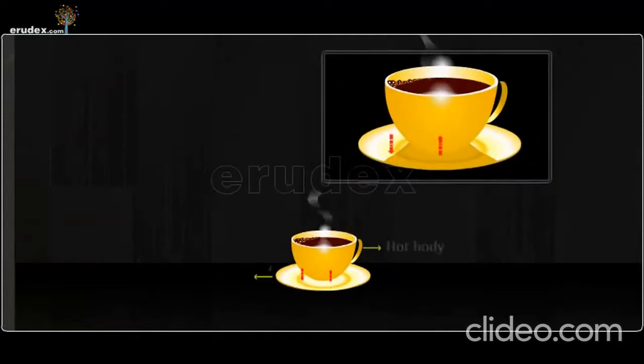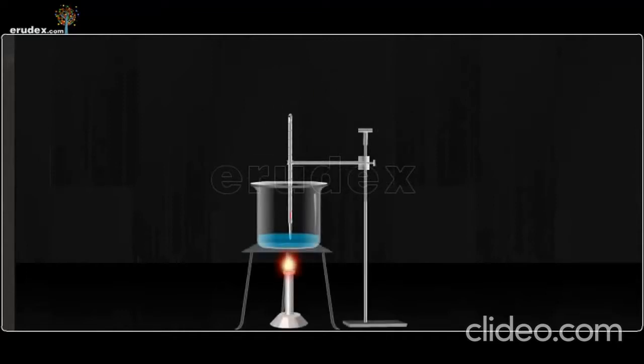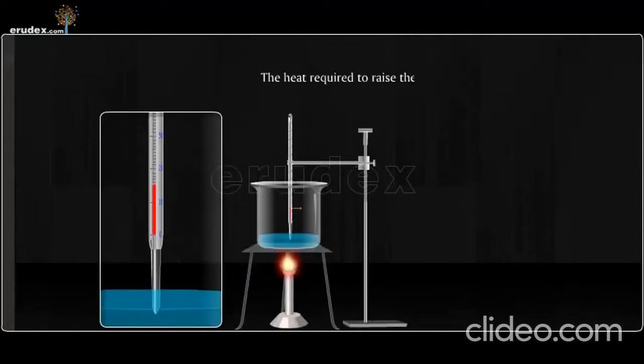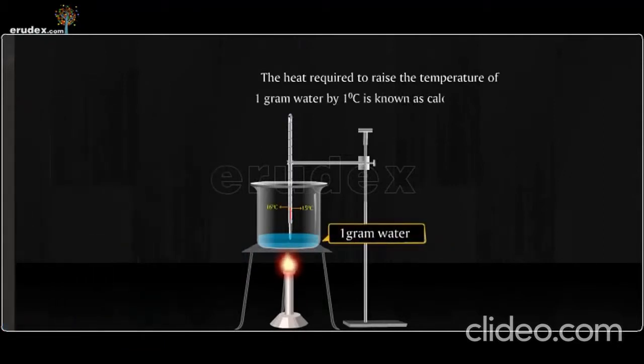The transformation of energy from one body to another, that is, from a hot body to a cold body, is called heat. Heat is measured in joules or calories. 1 calorie is equal to 4.18 joules. A calorie is defined as the heat required to raise the temperature of 1 gram of water by 1 degree Celsius.